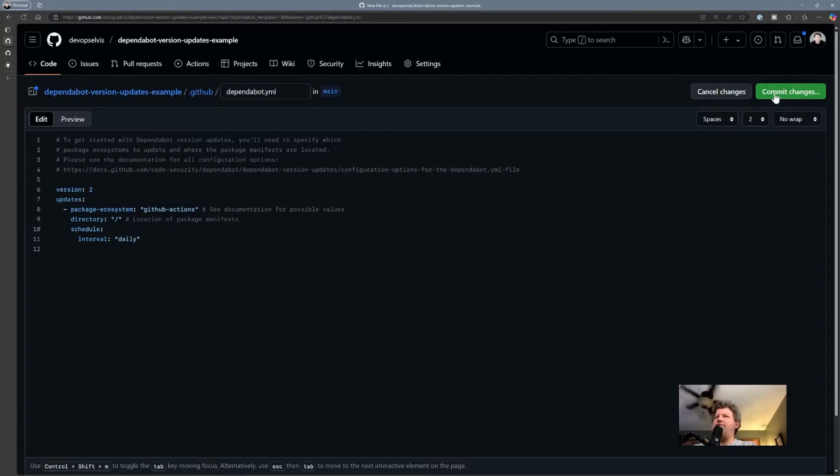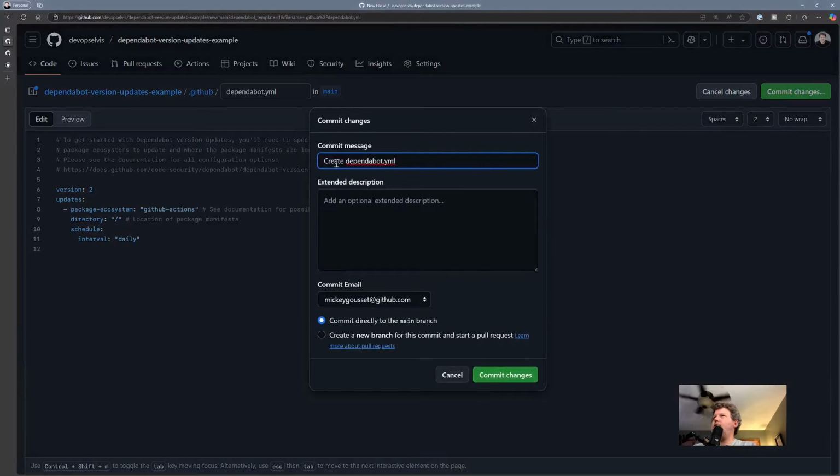So we're going to say commit changes. We're going to say initial version of dependabot.yaml. And of course, we're going to go directly to main because we can.